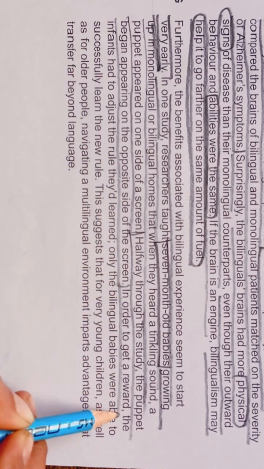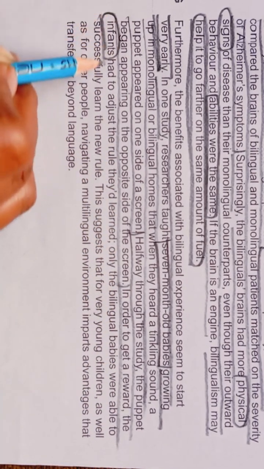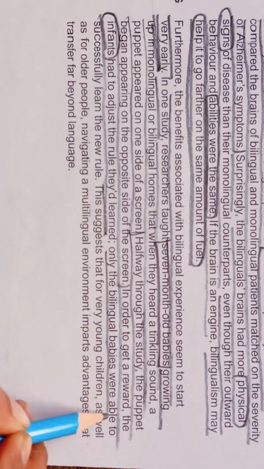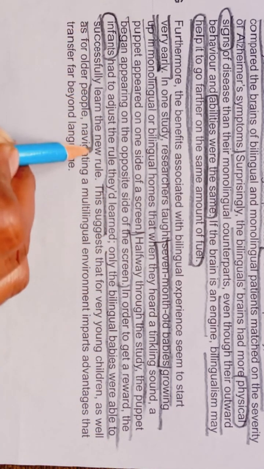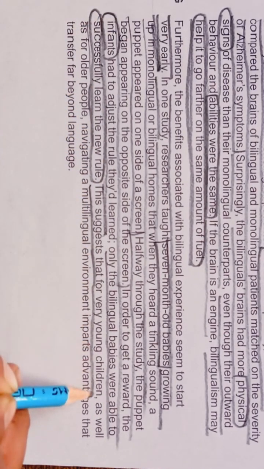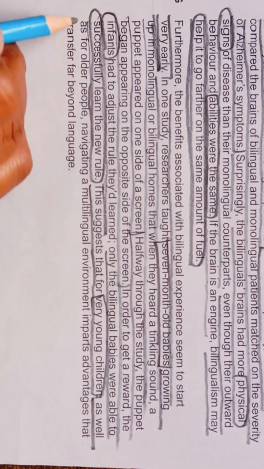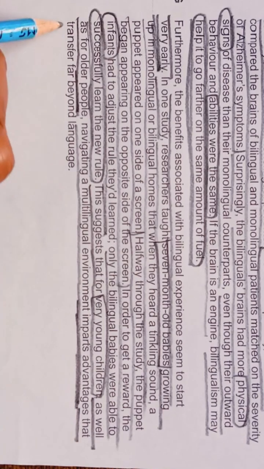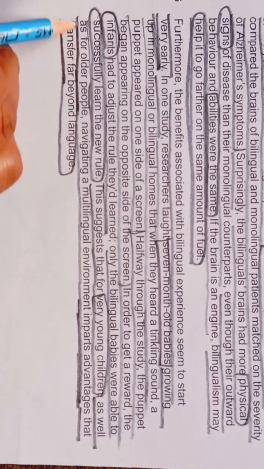In order to get a reward, the infants had to adjust the rule they had learned. Only the bilingual babies were able to successfully learn the new rule. This suggests that for very young children, as well as for older people, navigating a multilingual environment imparts advantages that transfer far beyond language.